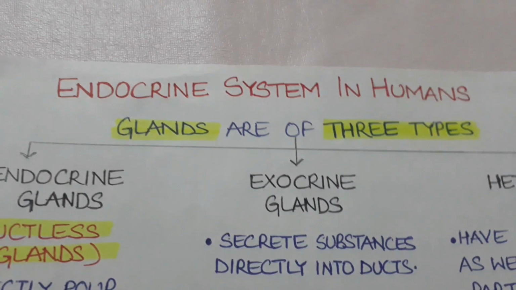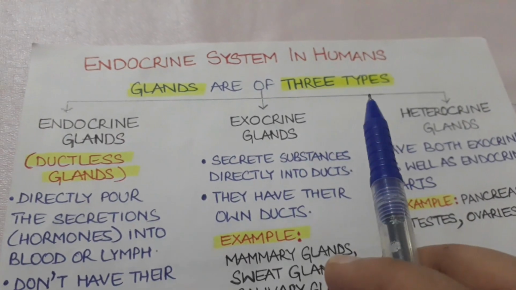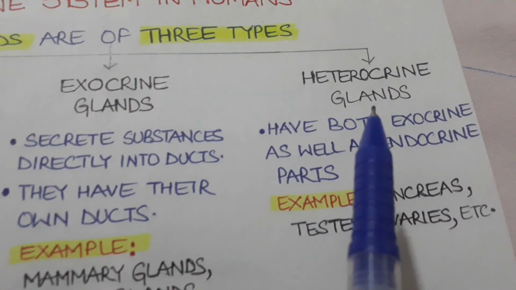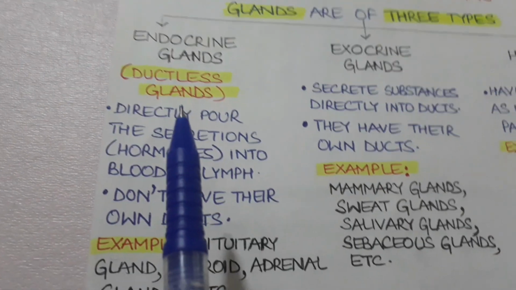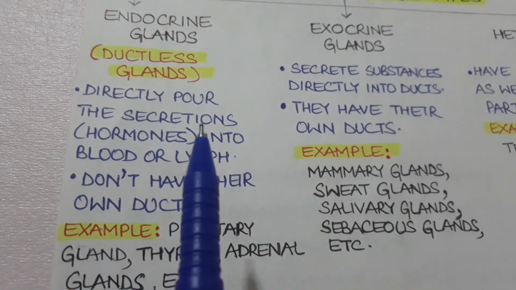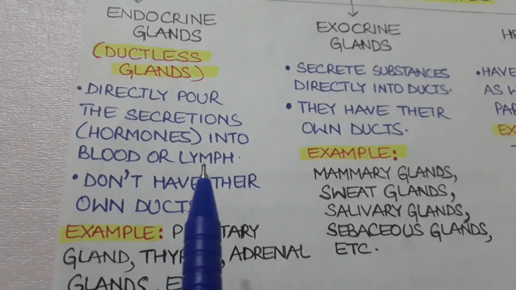Students, glands in humans are of three types: endocrine glands, exocrine glands, and heterocrine glands. Endocrine glands directly pour the secretions, that is the hormones, into blood or lymph.